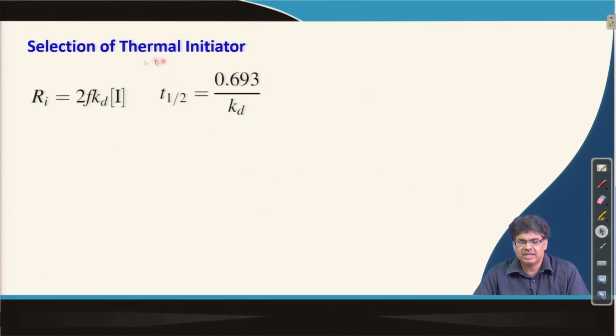Now, how to select the thermal initiator for the polymerization we plan to do? That is given by the t-half value and the time of experiment required.